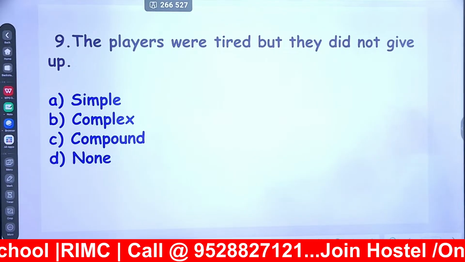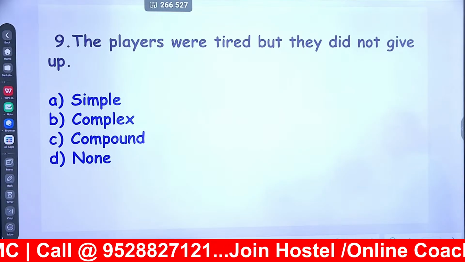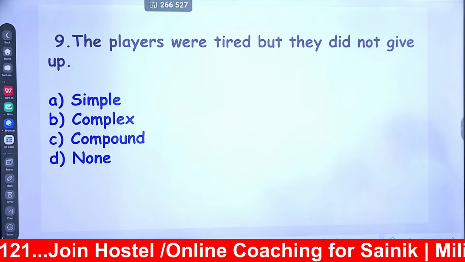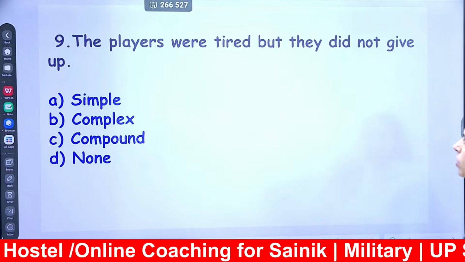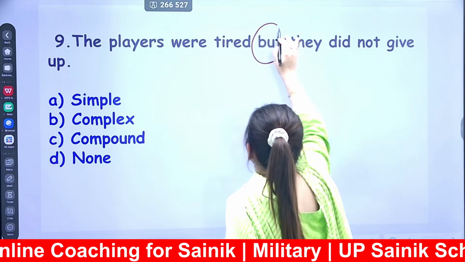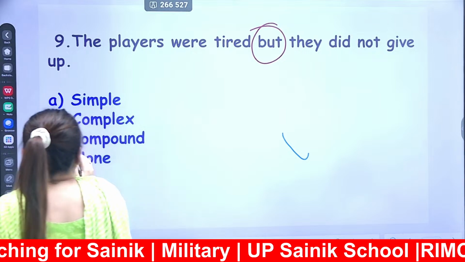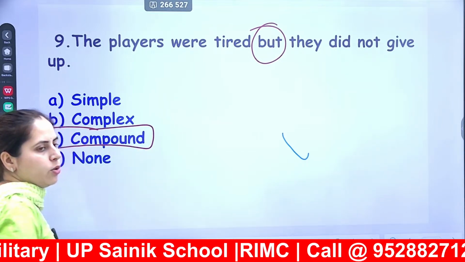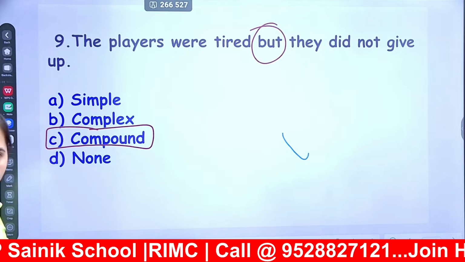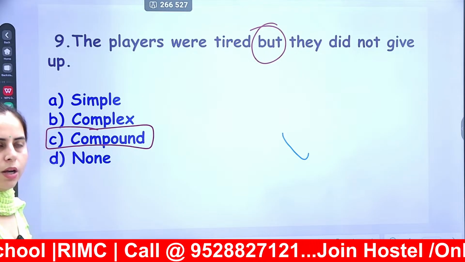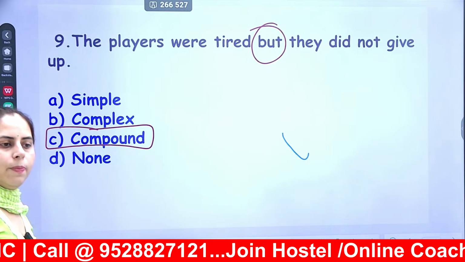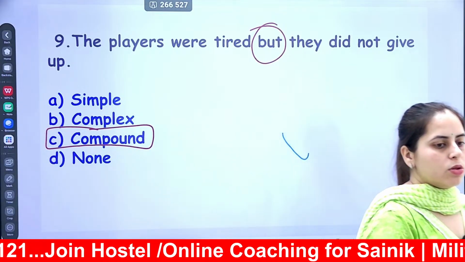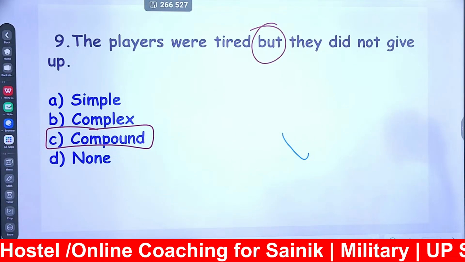The players were tired, but they did not give up. So here I am getting a coordinating conjunction. Whenever a coordinating conjunction comes, both your sentences are independent. And whenever you are getting both sentences as independent, your nature of sentence will be of compound type. So this is your compound sentence. Clear?